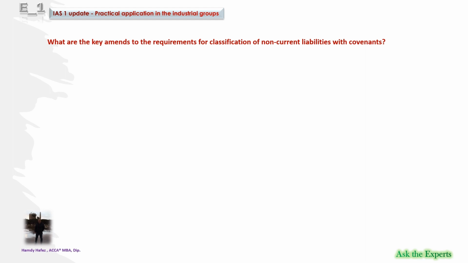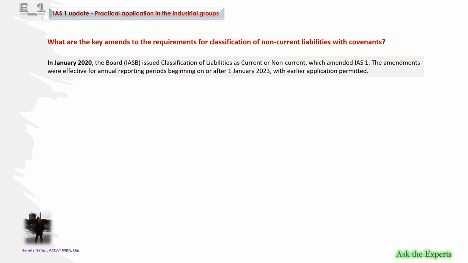Now, it is time to discuss the new update to the IAS 1. What are the key amendments to the requirements for classification of non-current liabilities with covenants? In January 2020, the Board, IASB, issued Classification of Liabilities as Current or Non-current, which amended IAS 1. The amendments were effective for annual reporting periods beginning on or after January 1, 2023, with earlier application permitted.